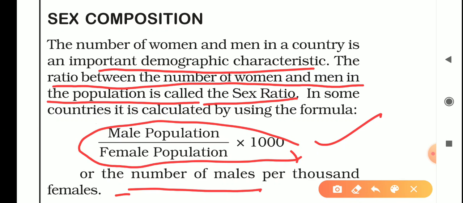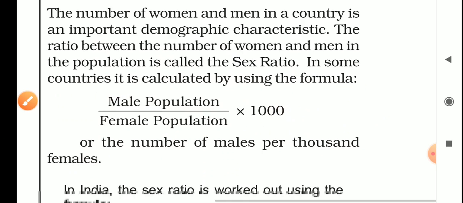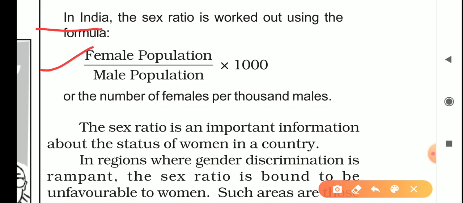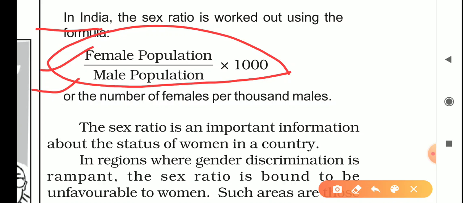But for some countries, like India, the formula is reverse: female population divided by male population into 1000. We can say that the number of females per 1000 males is called the sex ratio.